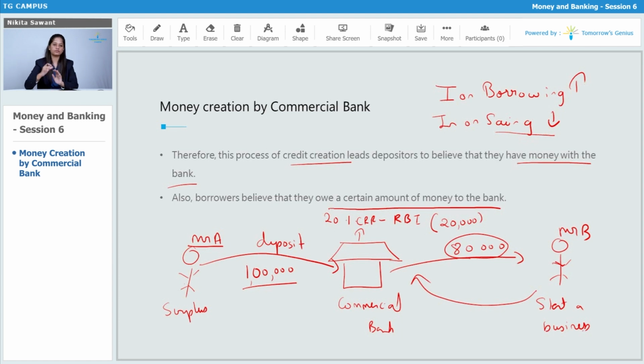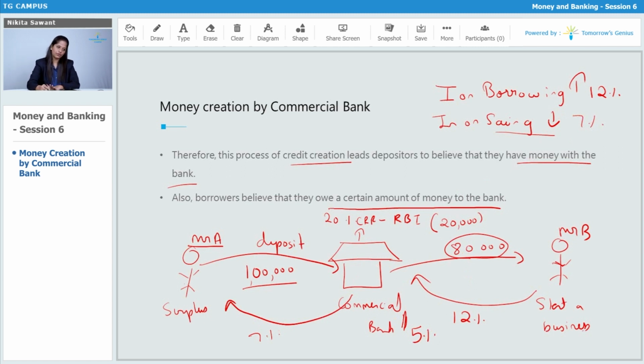So Mr. B has borrowed money, and Mr. B will be paying interest to the commercial bank. Let's say the interest on borrowing is 12%. So Mr. B will be paying 12% on 80,000. And interest on savings is, let's suppose, 7%. So the commercial bank gives Mr. A 7% interest. In between, the commercial bank is earning 5%. So this is how a commercial bank earns profit.